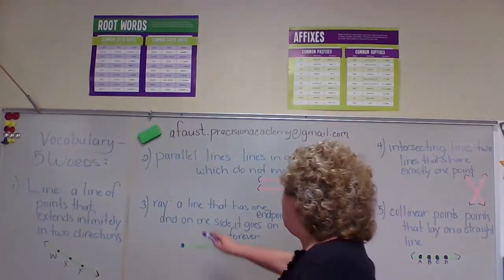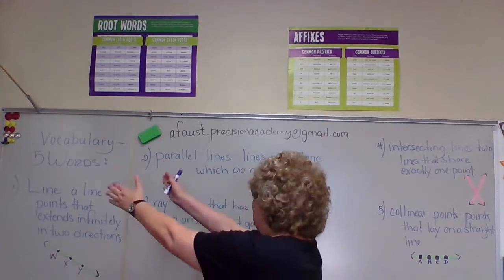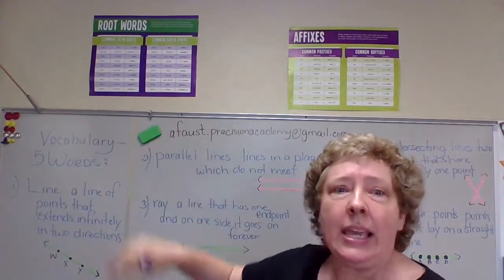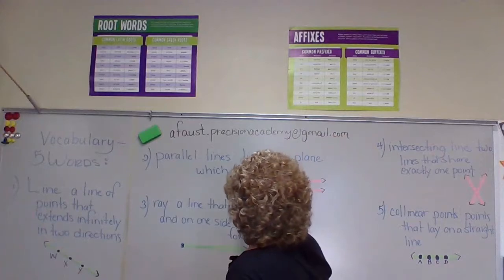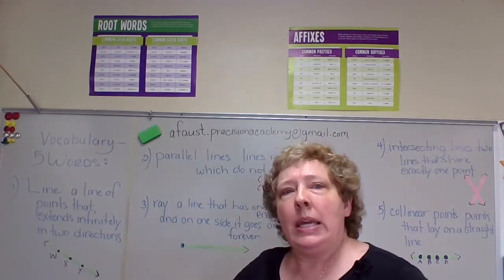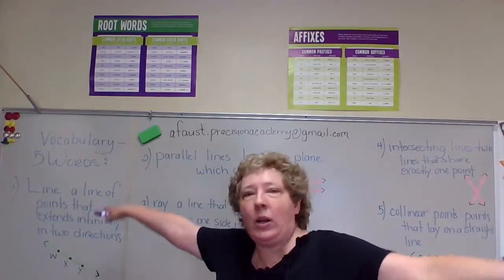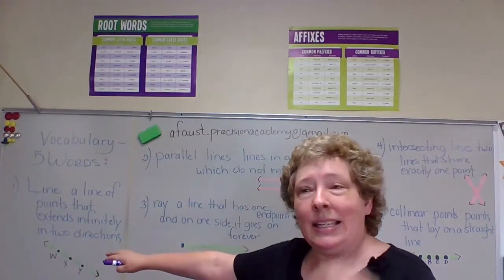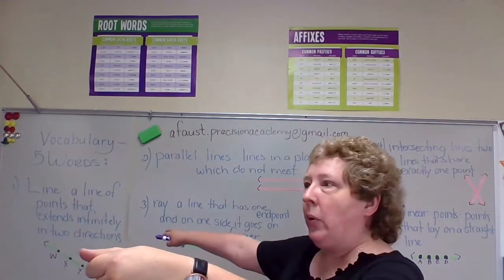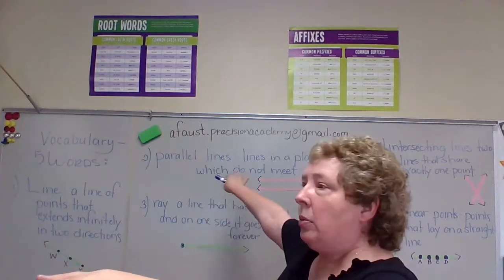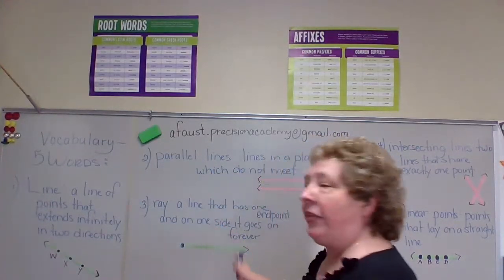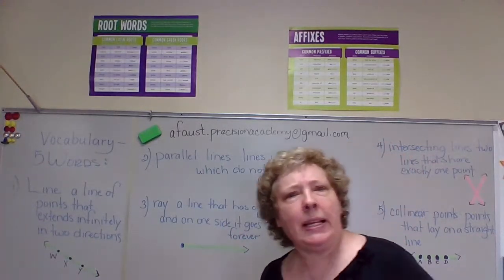Okay, it's a line. Again, you can go that way, that way. That has one endpoint. So this line, instead of being able to go in both ways, however far it wants to go, on one side, it's got a little point that says, can't go any further. That end you can go, but over here, this way, no. And on one side, it goes on forever. I think I just explained that.